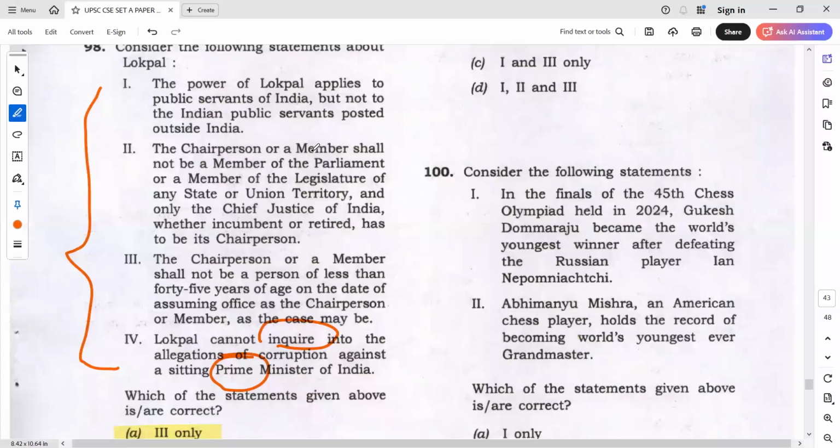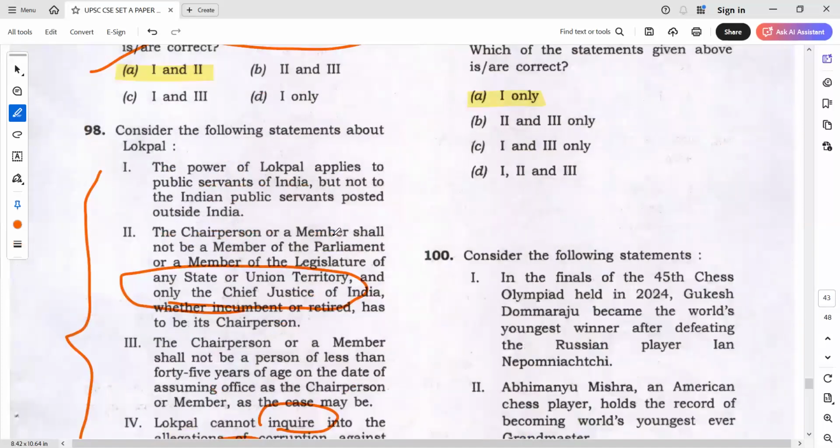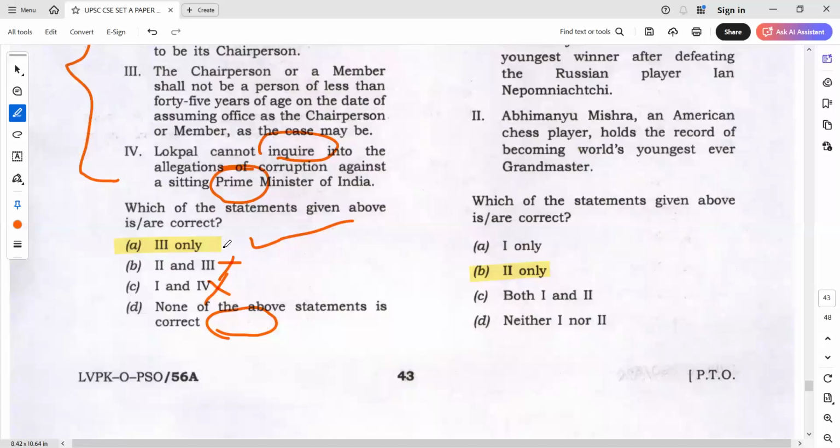And chairperson shall be member of parliament and only the Chief Justice of India. Plain or not plain? Obviously not plain. 2 also you can eliminate. Generally we do not go with none, we'll go with 3. Simple. So if you have gone with the techniques, you would have easily been correct here.